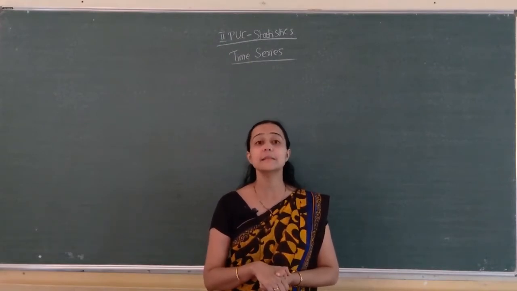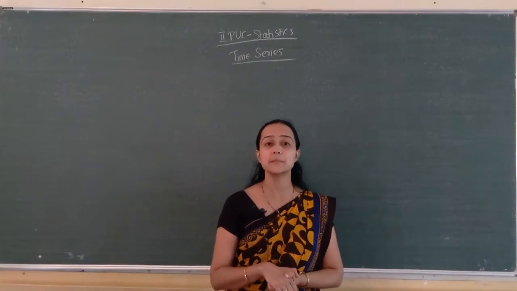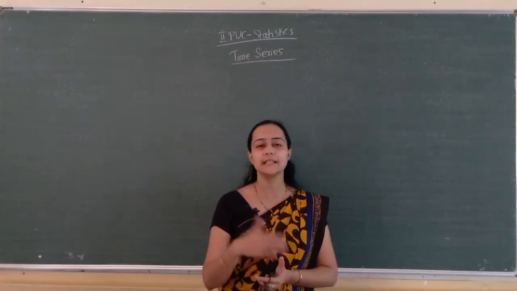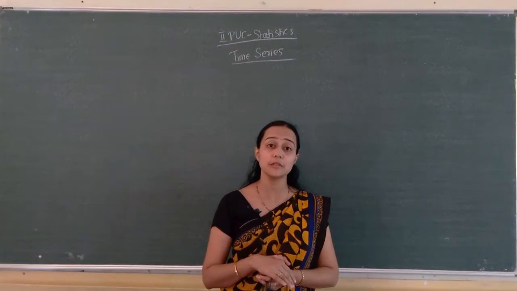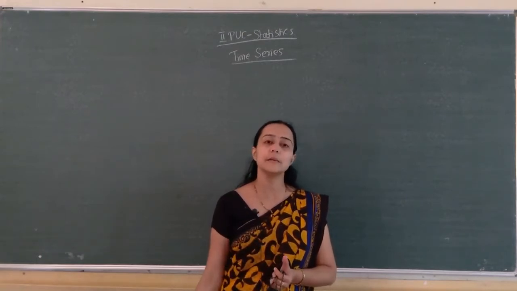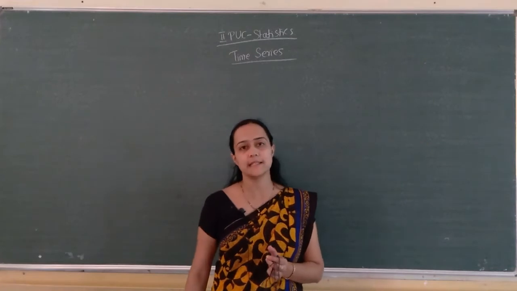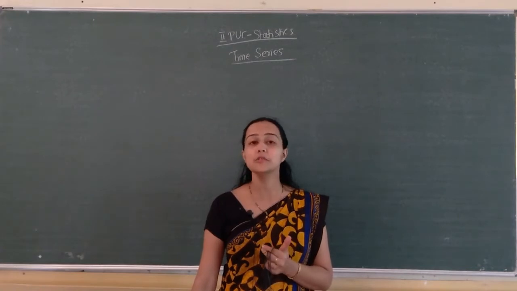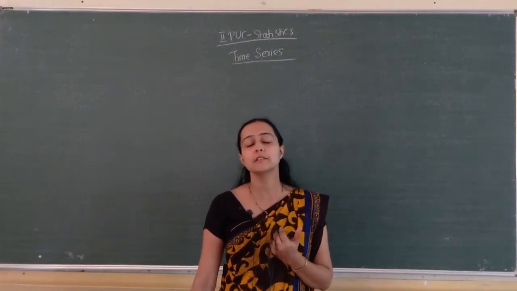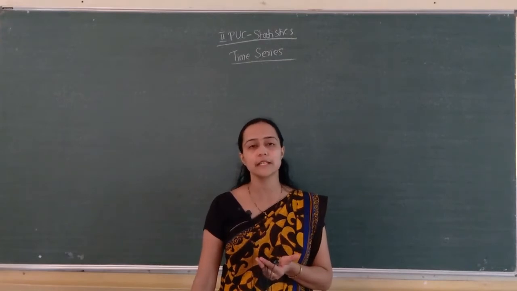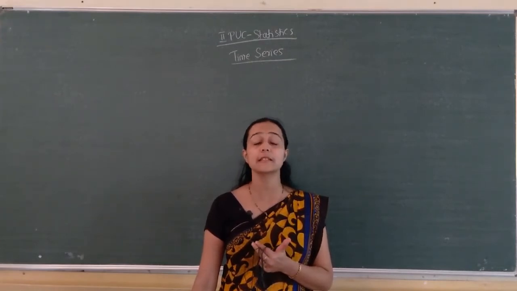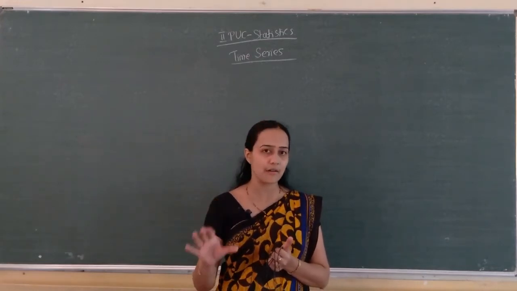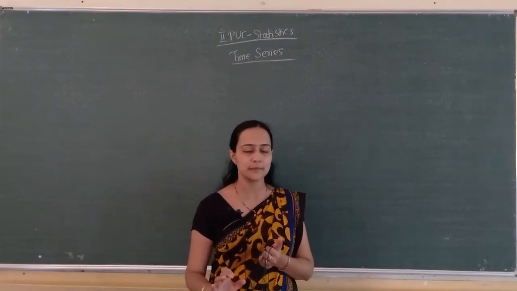But this method contains much personal bias, isn't it? Whoever draws the trend line will get different trend lines, so it is according to the personal judgment of that particular person. Also, this method is not enough to forecast the future trend. To overcome these demerits, a second method was introduced, that is the semi-averages method. Semi means half, and average means we are taking the arithmetic mean here.